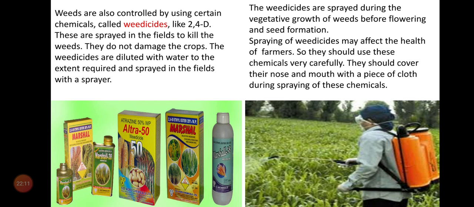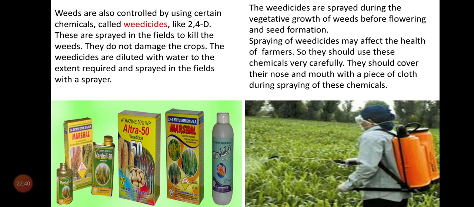Weedicides are sprayed during the vegetative growth of weeds, before flowering and seed formation. Just now we discussed that the best time to remove the weed is before formation of flowers and seeds. Spraying of weedicides may affect the health of farmers, so they should use these chemicals very carefully.